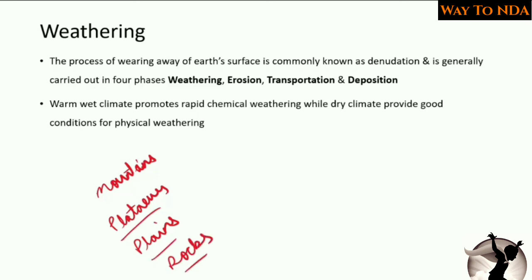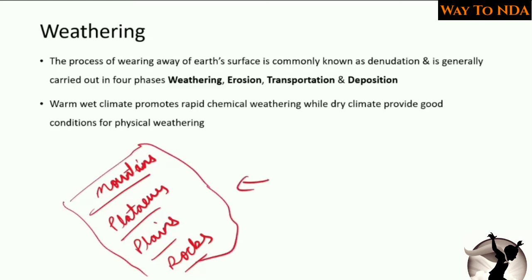All of these are the external physical structures of the earth. And the wearing away of these earth's structures is called weathering.